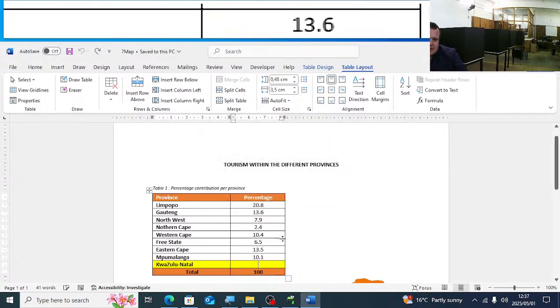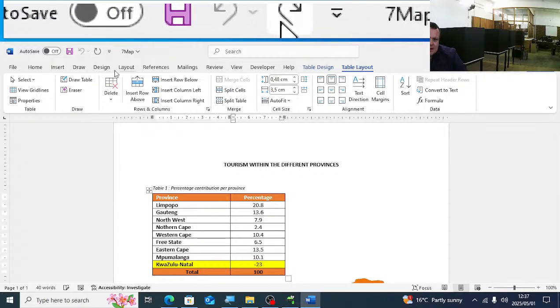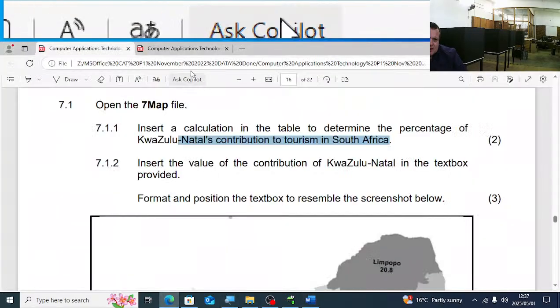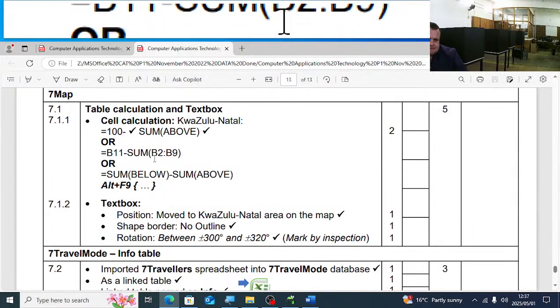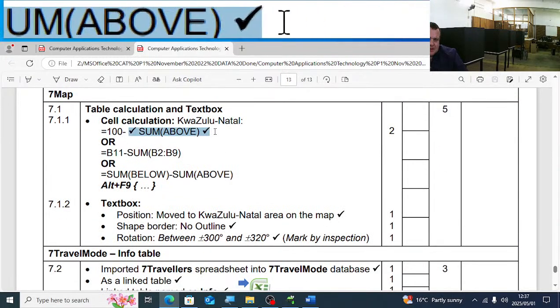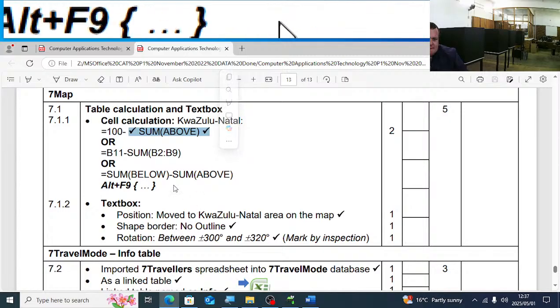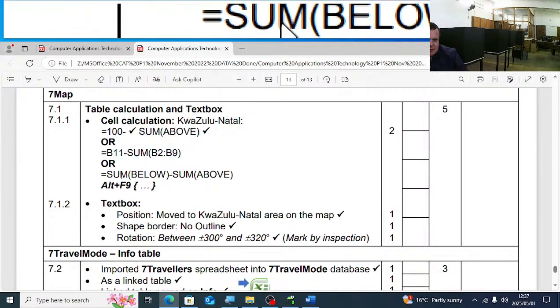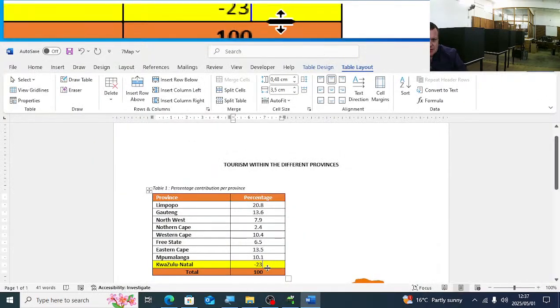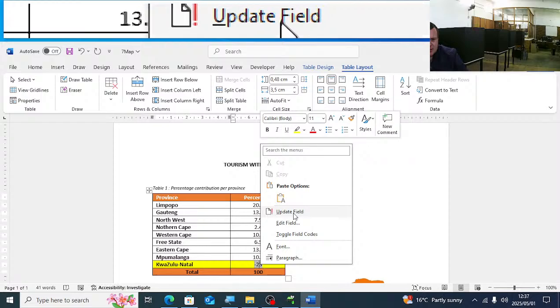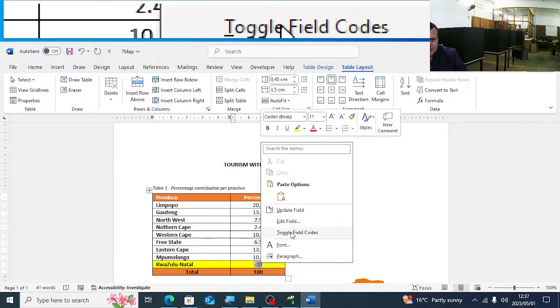Sorry, okay. I get a wrong answer here of minus 23 because of my decimal places. You can see the 100 minus sum above. So just check there. I'm going to just update it. I'm going to toggle it quickly to show you.